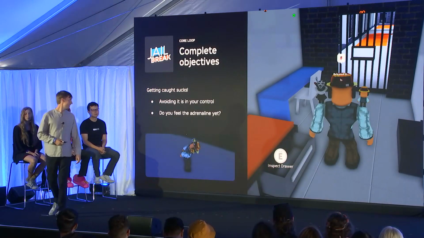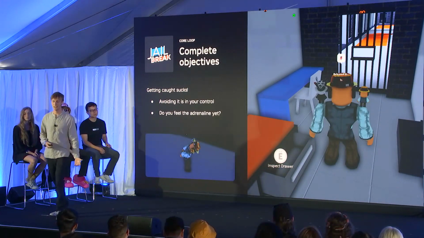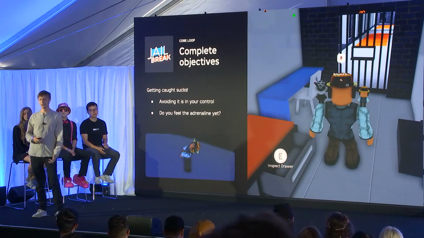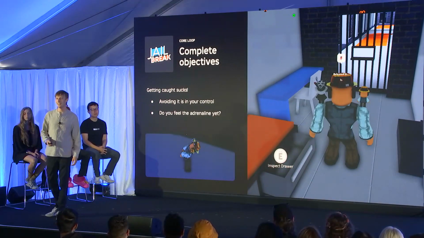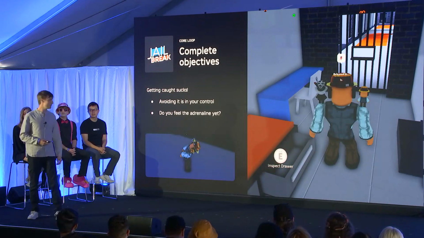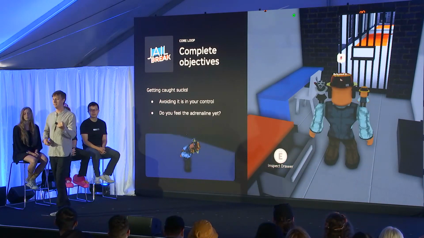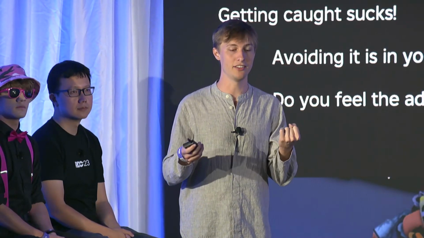Objectives in Jailbreak. So as a criminal, you learn really quickly that getting caught sucks, but avoiding it is entirely in your control. But to earn more money, you have to engage in riskier situations. We call these anti-objectives, and these are very important to us. You have objectives like robbing the bank, and then you have anti-objectives like getting caught doing it.